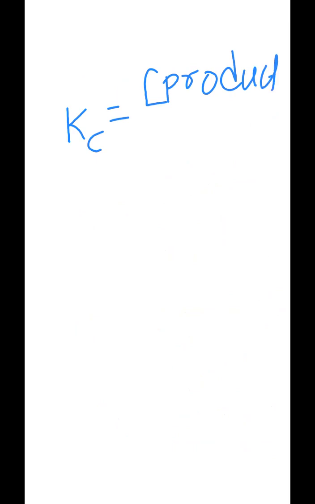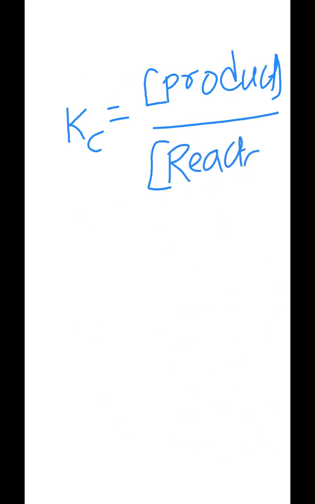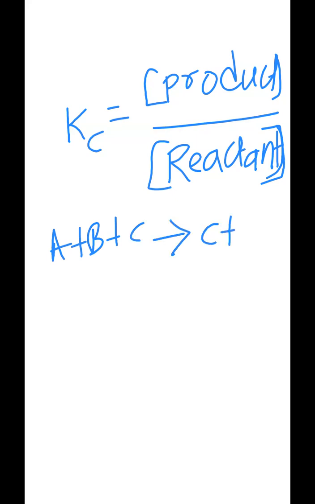For example, if 2 products are there, the 2 products you have to represent by the into symbol. So therefore, product divided by reactant concentration like that you are representing. For example, see another equation: A plus B plus C gives rise to C plus D plus E.